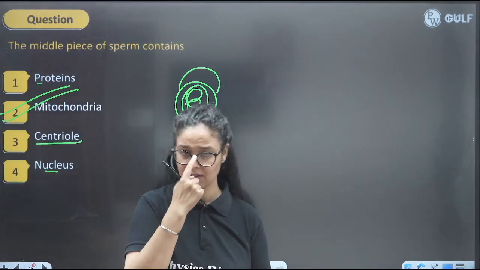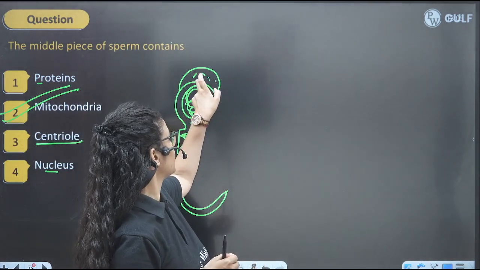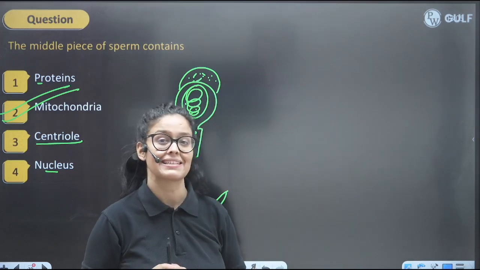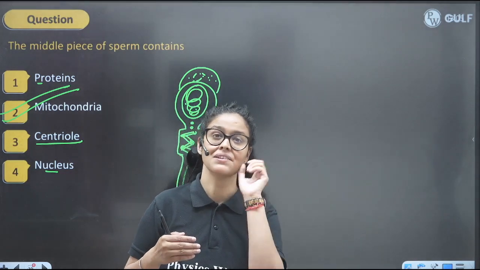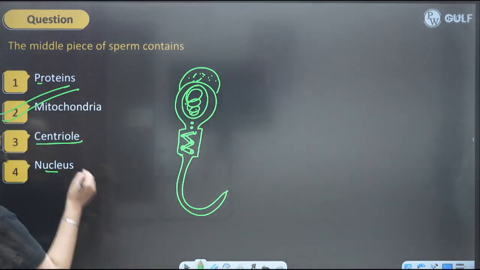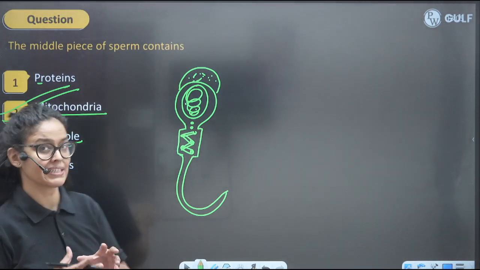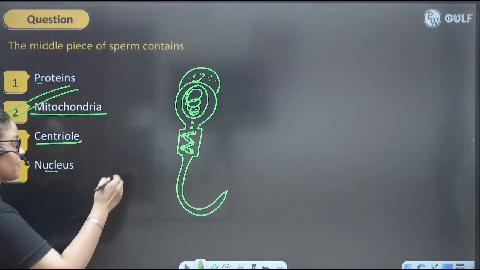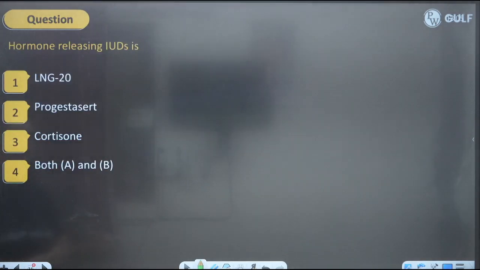So what kind of proteins they are asking. So kids, this is the acrosome filled with the enzyme, sperm lysin enzyme, which will be dissolving the egg membrane. So perfect answer: middle piece has spirally arranged mitochondria, which is the powerhouse of the sperm, providing energy for the motility of the sperm itself, right? So this is the middle piece containing spirally shaped mitochondria.